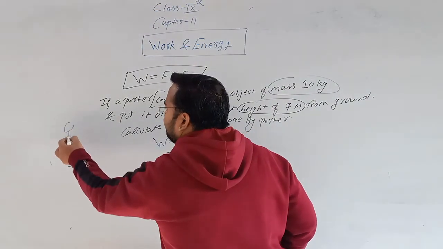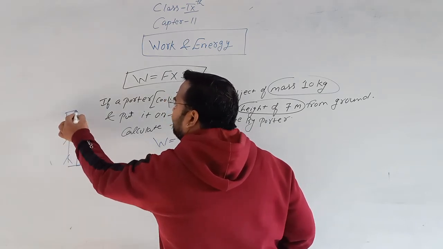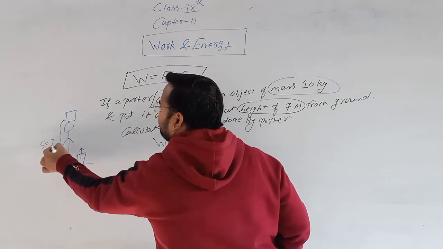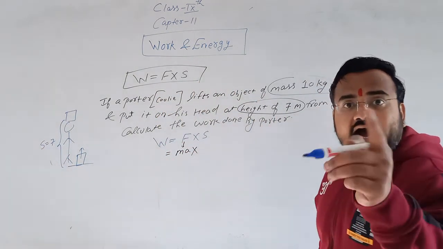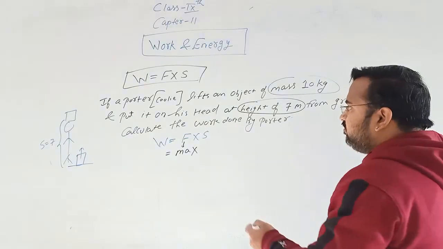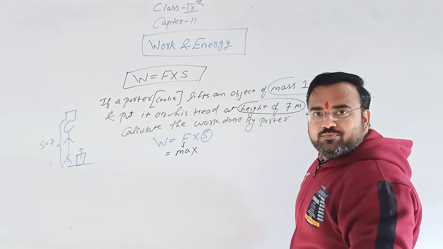If the porter lifts an object and puts it on his head, the height is the displacement of the object.